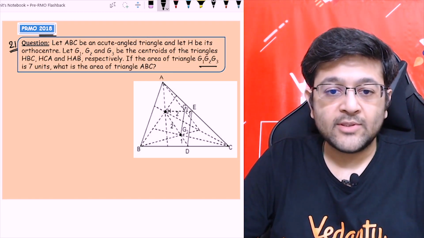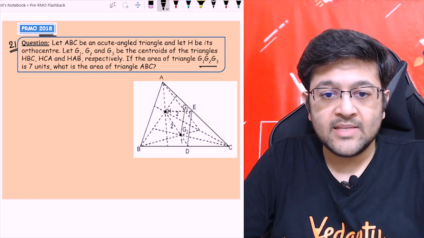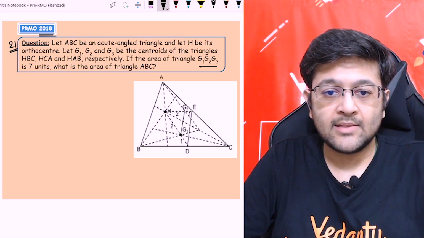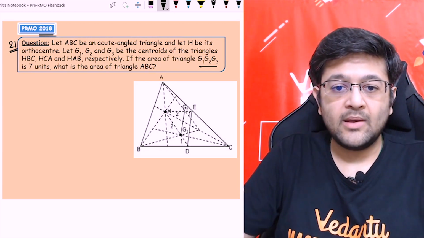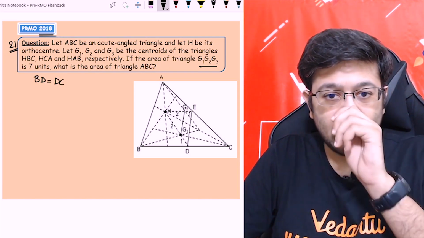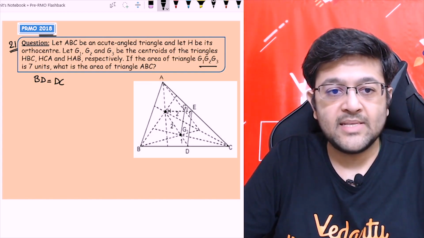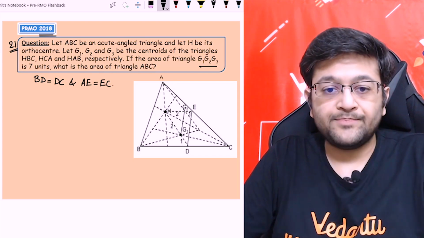Alright, guys, first of all, can I say that in the triangle HBC, I have joined the line G1 and G2 and also the midpoints of the sides BC and AC. So D and E are the midpoints of the sides BC and AC. Let me write it here also. So BD is equal to DC, right? The median is drawn for triangle HBC. So HD is the median, so D will be the midpoint of BC. And similarly, AE is equal to EC. This we know already, right?